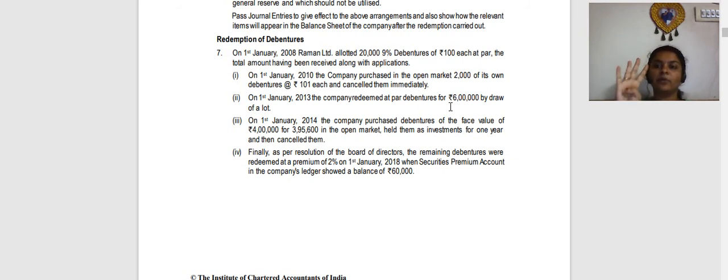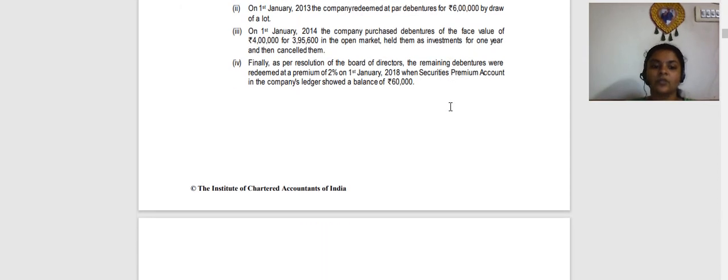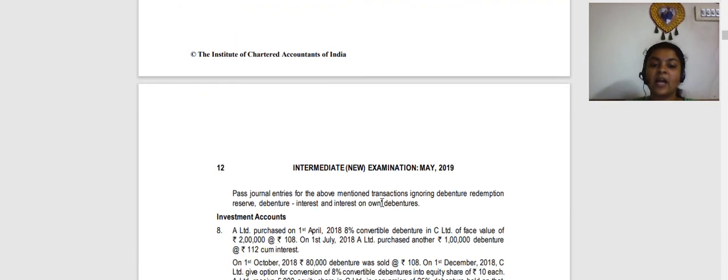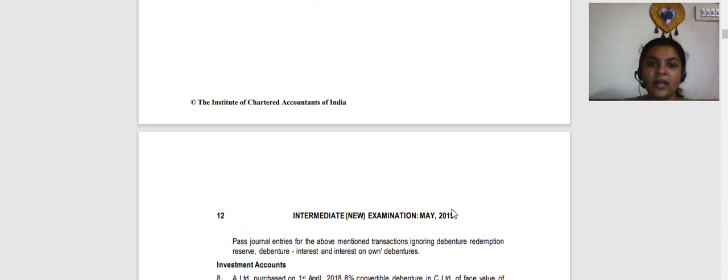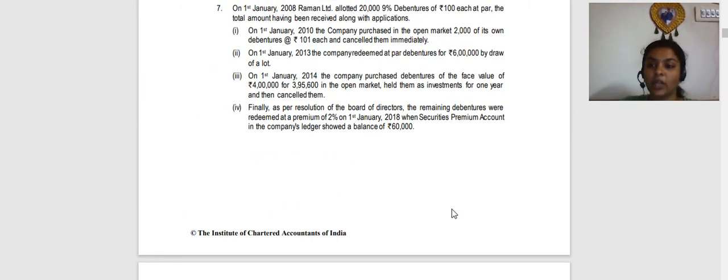So remember, when you have a premium, you need to write off the premium against securities premium or any reserve, general reserve or P&L account. Right? So they've asked you to pass journal entries, ignore debenture redemption reserve, ignore interest on own debenture. So ignoring all this interest, you can pass the entries without worrying about any interest. Direct, simple entries to be passed in this question.